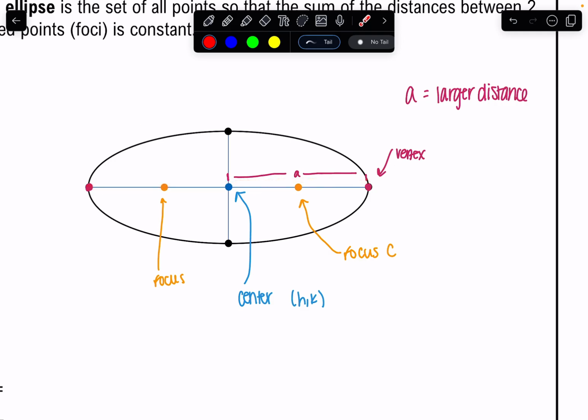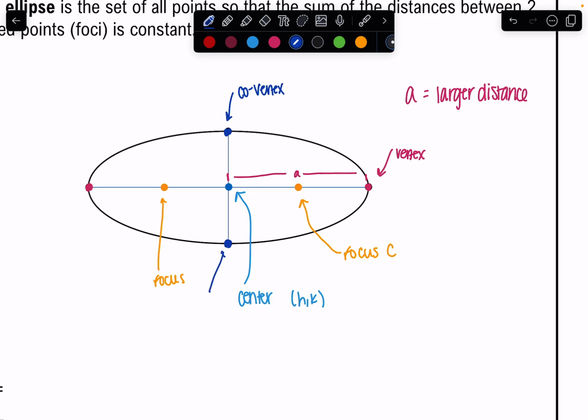This is important because we are going to call these other two points something different. These two points from my center to that shorter side are my co-vertices. Okay, so those are not vertex points. If you use the word vertex to describe these two right here, that is wrong. They are co-vertex or co-vertices.